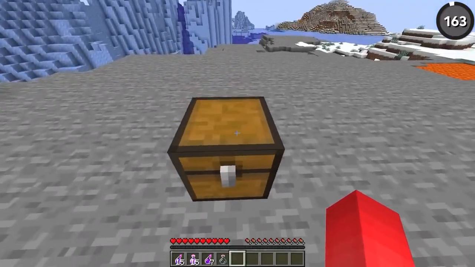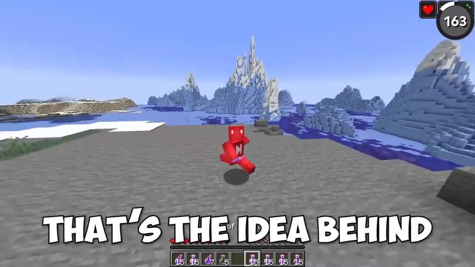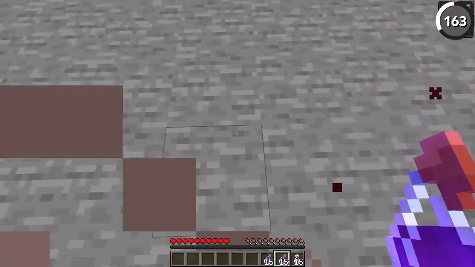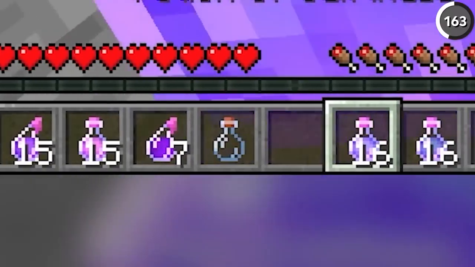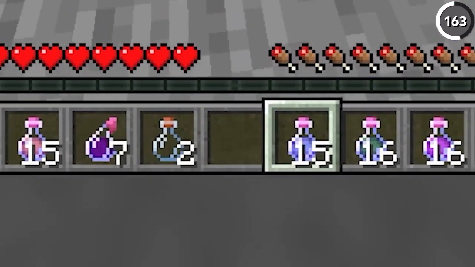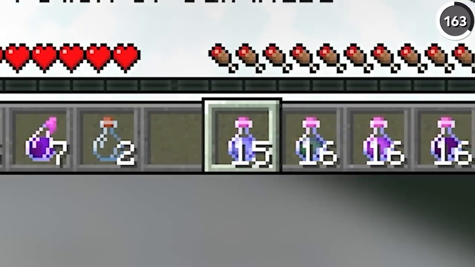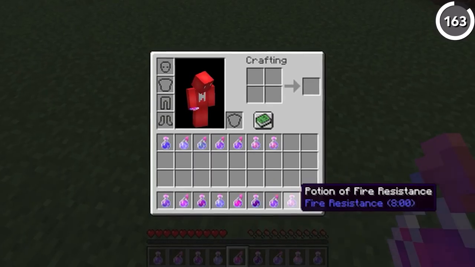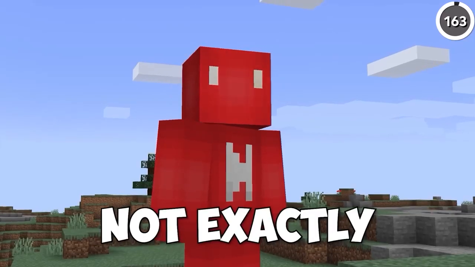In the future, we'll be able to stack potions like this, or at least that's the idea behind this combat test snapshot. Since to completely rework how PvP is done in Minecraft, Mojang's working on the idea that we'd be able to stack up the same potion to a stack of 16, which is a big change for inventory management, considering that holding 16 potions currently looks like this. Not exactly easy to pack.